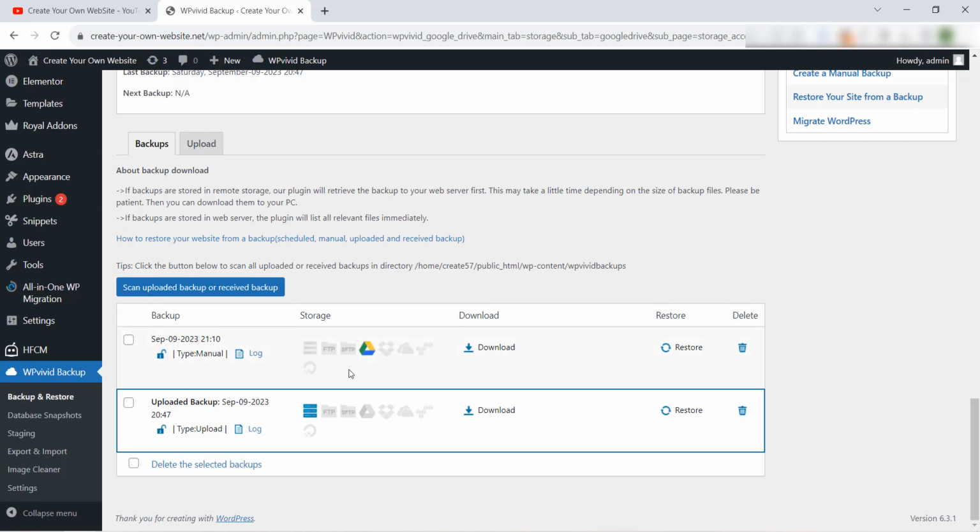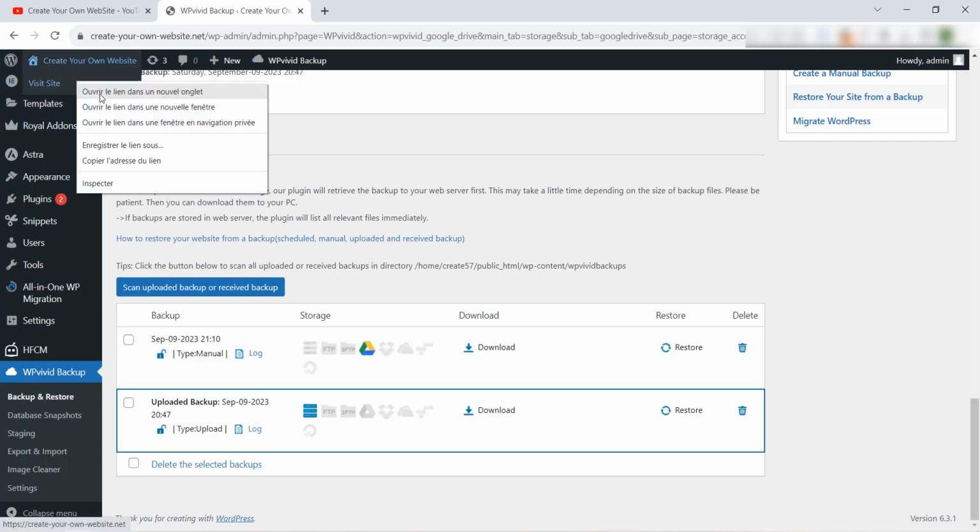So now we have a backup of our website saved in Google Drive, and it's very secure from the local host, okay, or the server or the web hosting, and we can also download it to our computer from here, and we can also restore it from here, okay my friend? So I will test this.